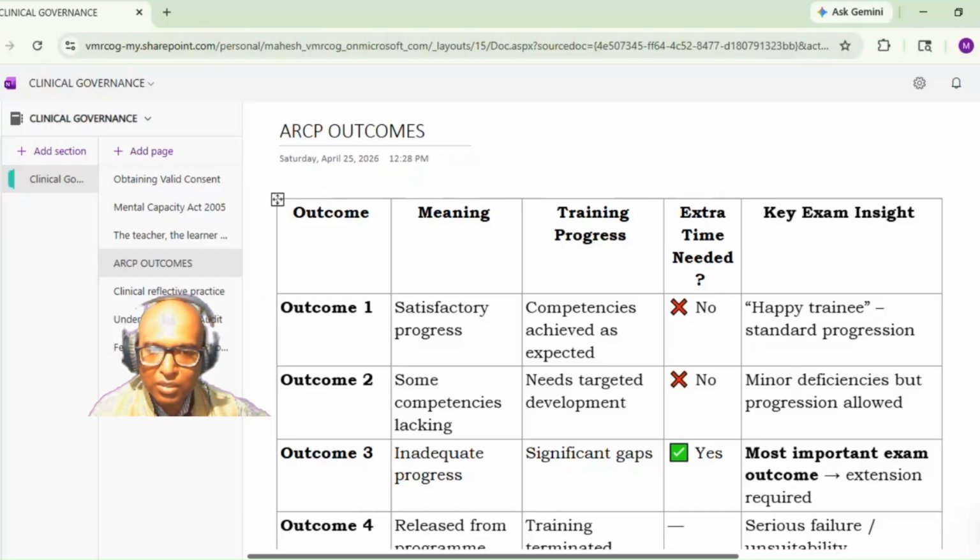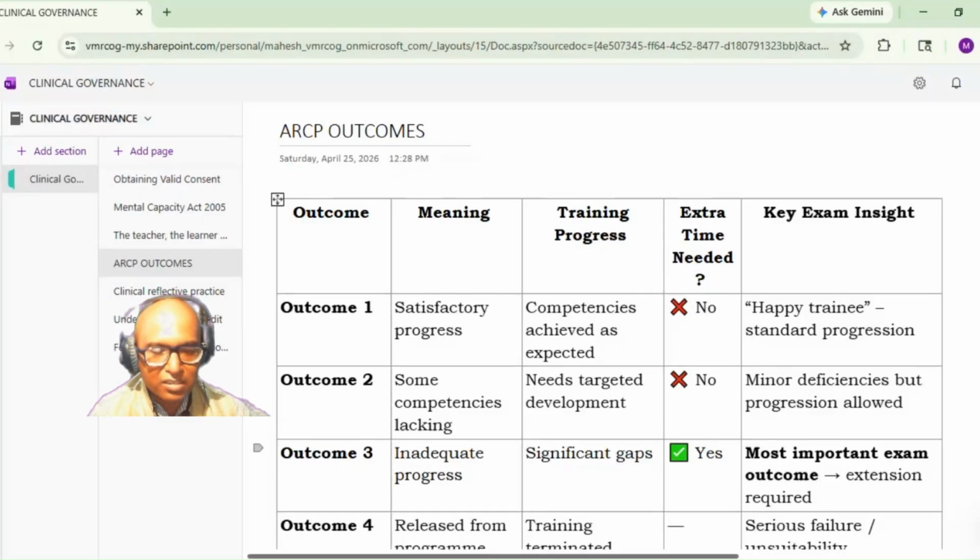So between outcome one and outcome two there is not much difference. In outcome one the competencies are achieved as expected. However, in outcome two there are some competencies which are lacking, but to get that improvement in those competencies, there is no additional time required. Here the competencies are completely achieved. Here some competencies are lacking for which additional time is not required. The candidate can progress to the next step.